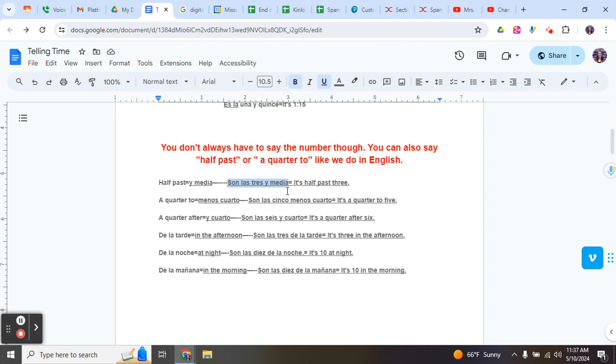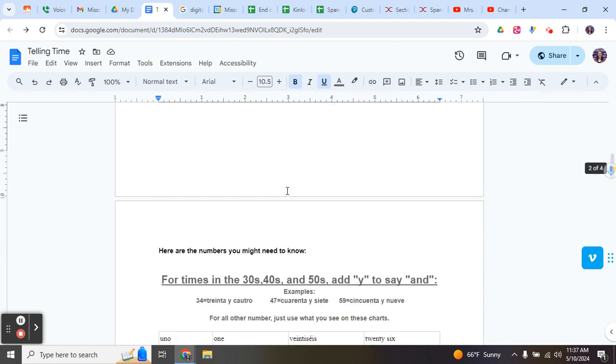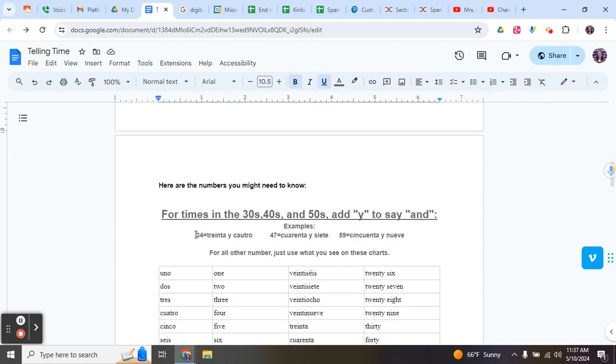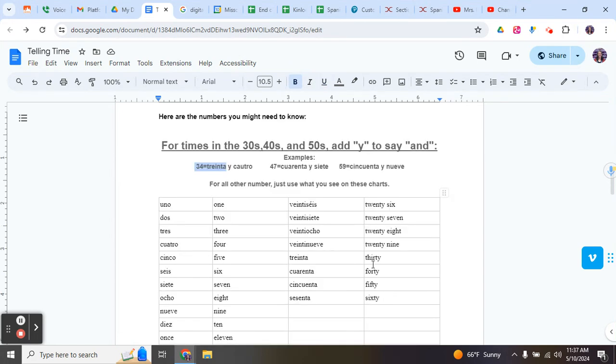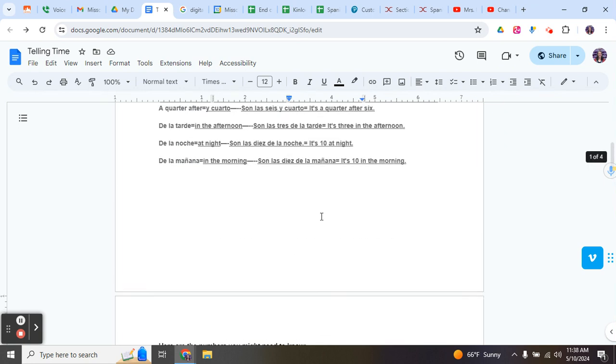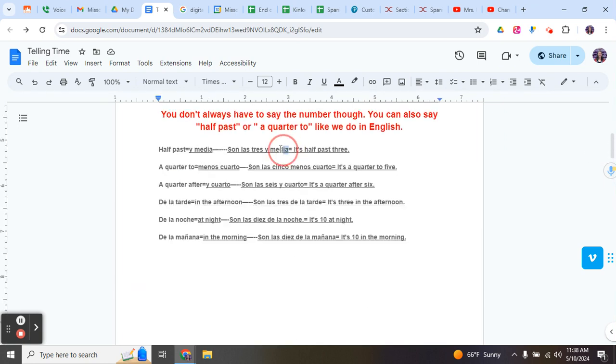But if I said "son las tres y treinta," because treinta means 30, that would also mean the same thing. So "son las tres y media" or "son las tres y treinta."